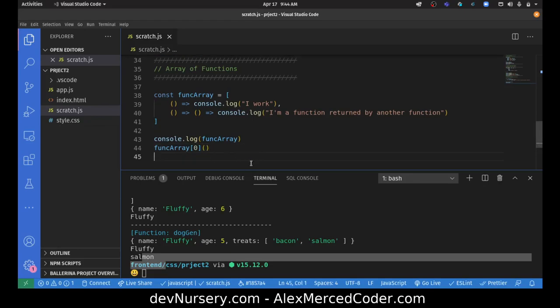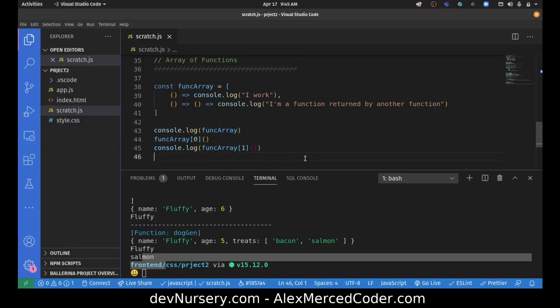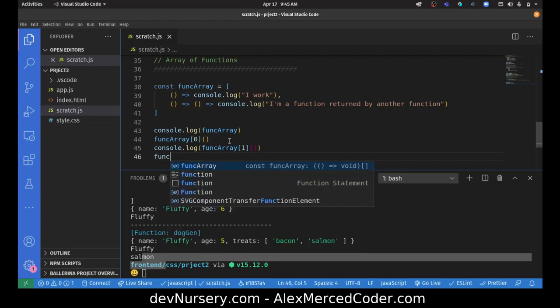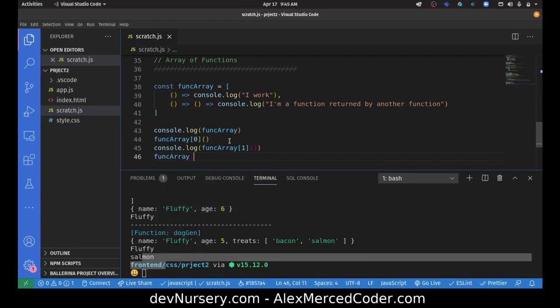And then for the second one, if I do a console.log of funcArray's second item and invoke the function, that's just going to return me the function, so I should just get a log of a function. But since that function returns a function, I can call that function right away. So I can do this, funcArray 1, I invoke the function, that returns a function, so then I invoke that function. So what I'm doing here is invoking the function that this first function returns.